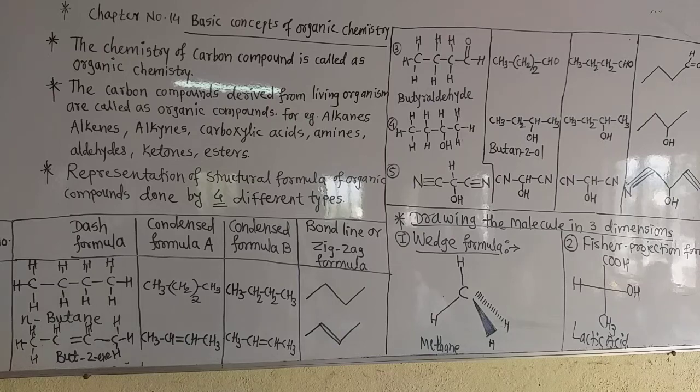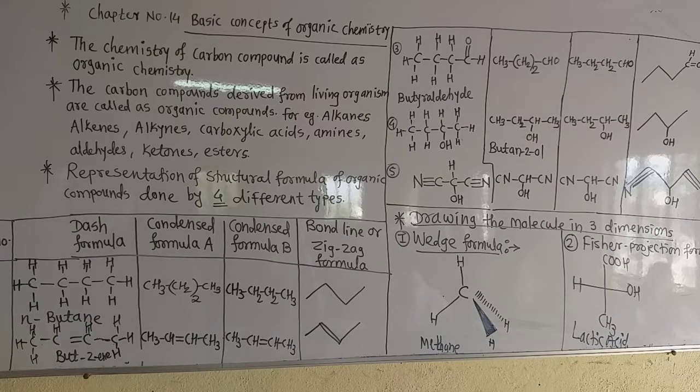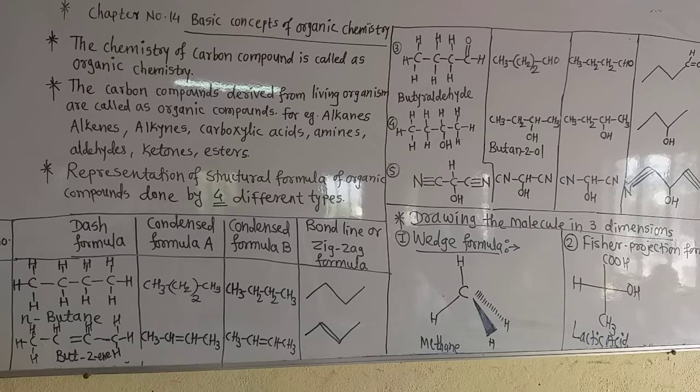Now let us learn the new chapter, chapter number 14, basic concepts in organic chemistry. Now the word organic is derived from the matter which is found in living organisms.